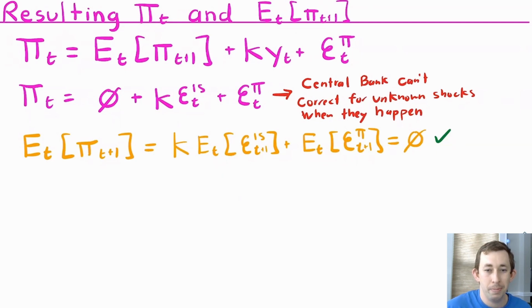So hopefully this gives you a better idea of how to solve unobserved shocks and what it means for the central bank loss function and behavior.